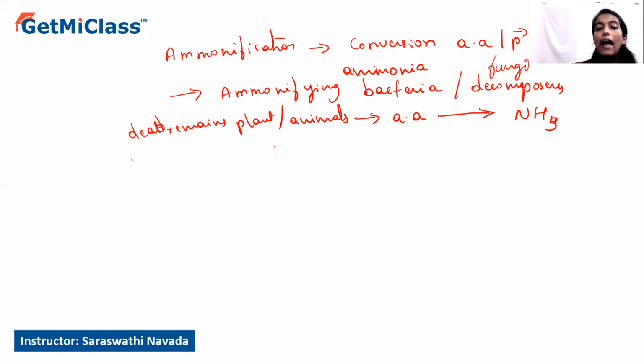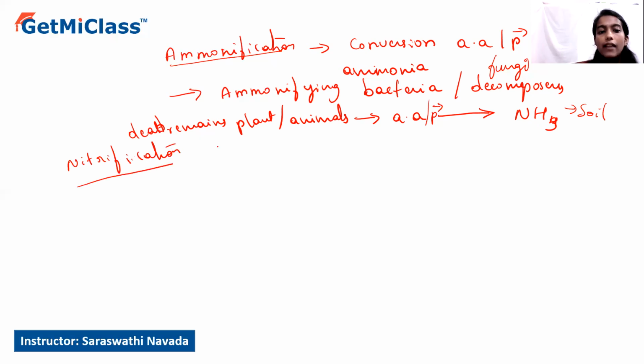They act on the dead remains of plants and animals and cause the decay of the amino acids or proteins, resulting in the release of ammonia to the soil. Once this ammonia is released into the soil, it will be converted to the ionic forms, and this process is called nitrification. So the next step is nitrification.